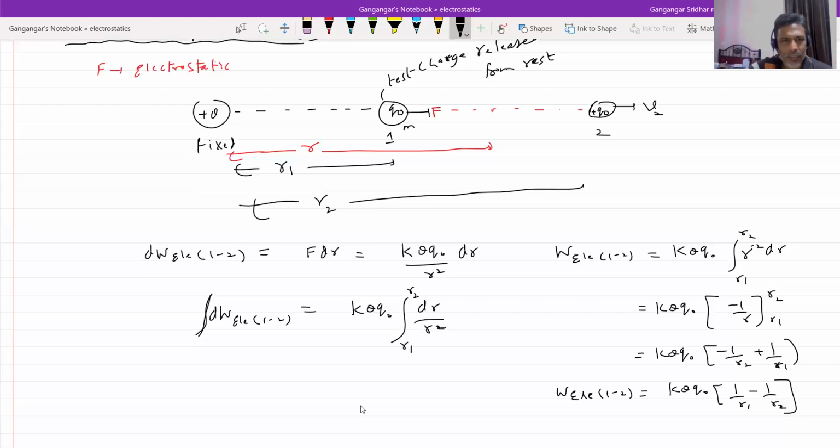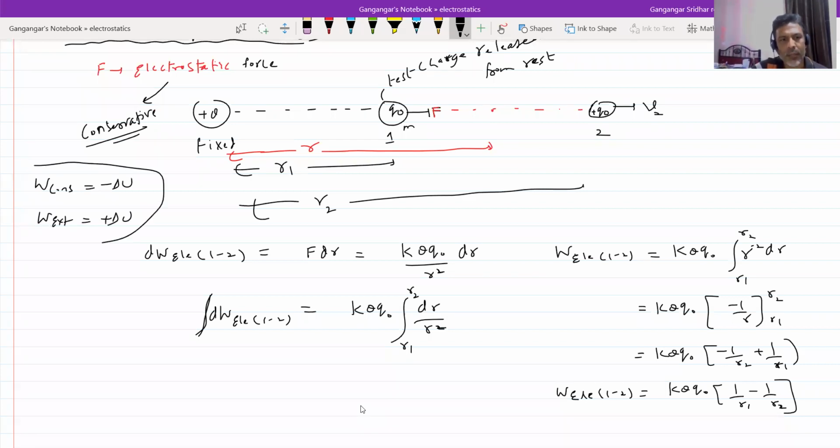Now, what is the electrostatic force? I'll directly say that it is a conservative force. So how are the work done by a conservative force and the change in potential energy related? We know the work done by a conservative force is equal to minus delta U, and the work done by an external force is equal to plus delta U. These are some basics we have defined in the work, power and energy chapter, in gravitation, and in elasticity.